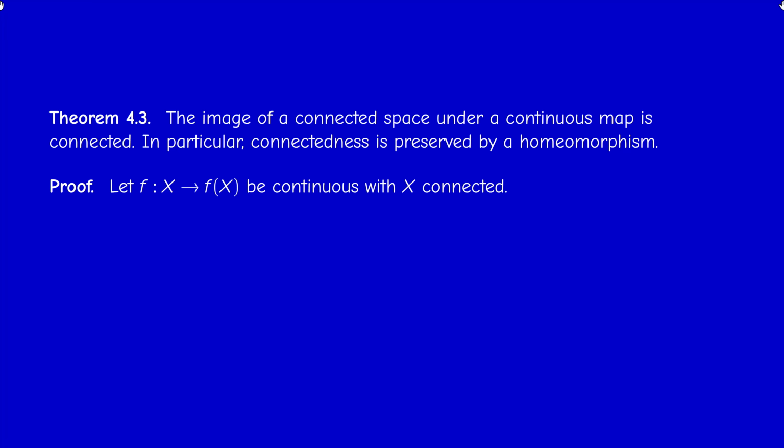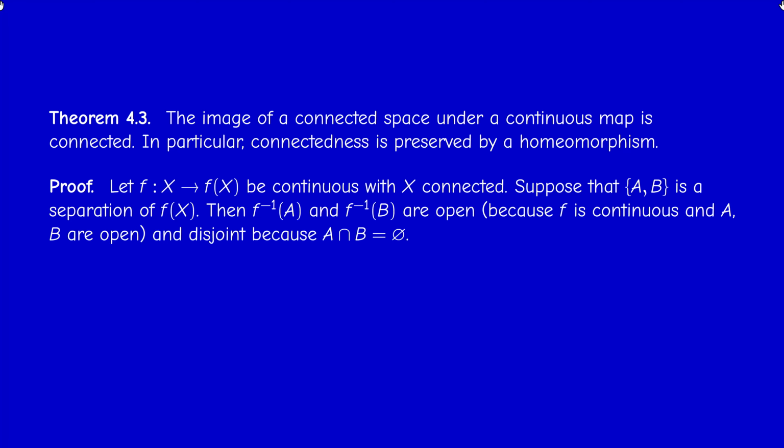Okay, let us prove that by going back to the definition. Since f is continuous, we can consider f as a surjective map from X to its image. We don't care what happens outside f of X, because we want to prove that f of X is connected if capital X is connected. The easiest thing to do is to reason by contradiction. Suppose that f of X is not connected, then it has a separation A, B.